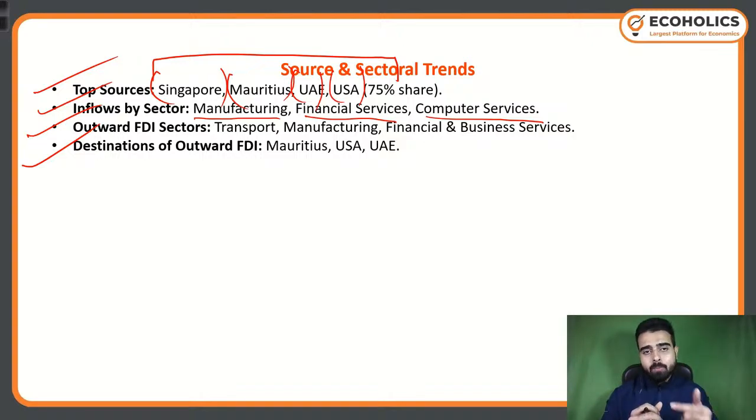Why is it so? Because the government is trying to address this particular flaw that we are having, that our secondary sector is not having a major contribution in our GDP. The government is trying to look after it. But if you see the FDI inflows that we are talking about, manufacturing is also one of the sectors in which we are having a great amount of FDI inflow. So that's a positive note.